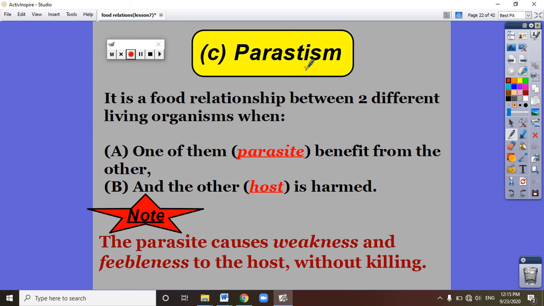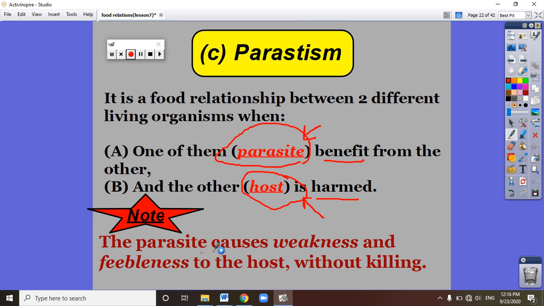In the parasitism food relationship, one living organism gets benefit and the other is harmed. The living organism which gets benefit, we call the parasite. The living organism which is harmed in the parasitic food relationship, we call the host.